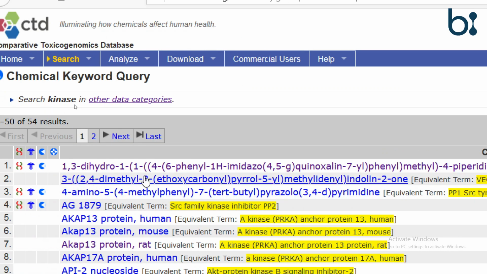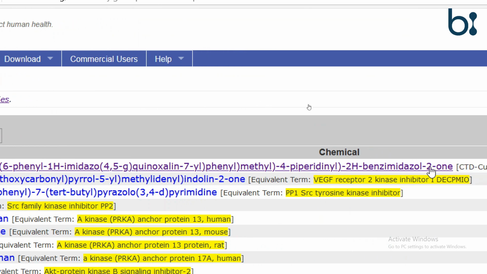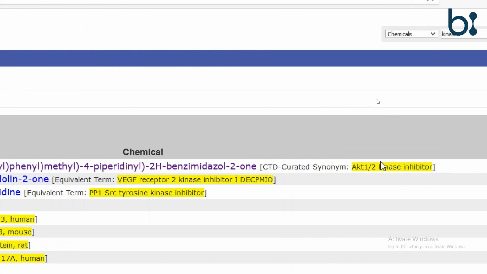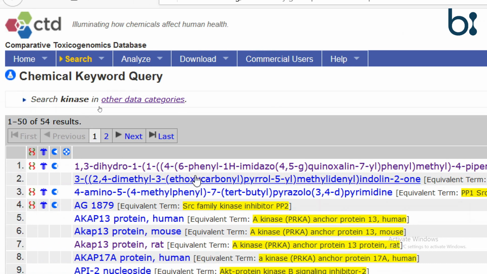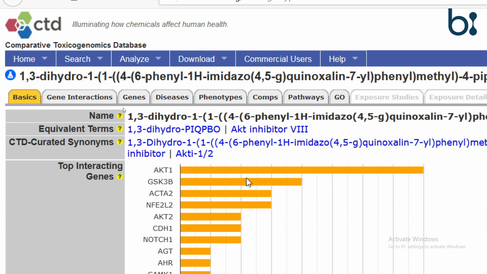We can see that this first chemical is working as a kinase inhibitor. The second is also a kinase inhibitor. The third is a tyrosine kinase inhibitor. So let's click on the first and see the information.